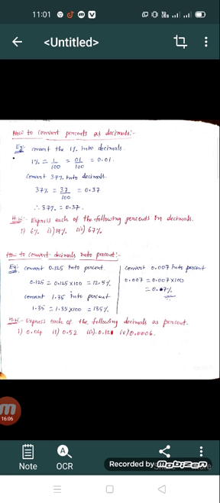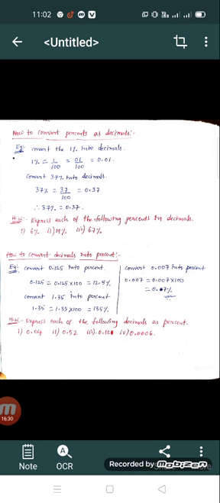Since 100 has two zeros, in the decimal part, after the point, two digits are moved from the right side of the point to the left.